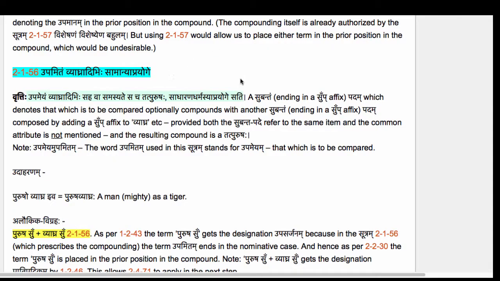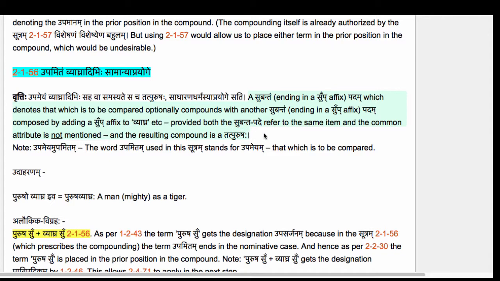When we translate the vritti into English, we get a Subantam Padam, which denotes that which is to be compared, optionally compounds with another Subantam Padam composed by adding a sup affix to Vyagra, etc., provided both the Subanta Pade refer to the same item and the common attribute is not mentioned, and the resulting compound is a Tatpurushaha.